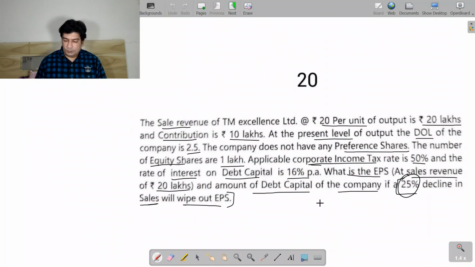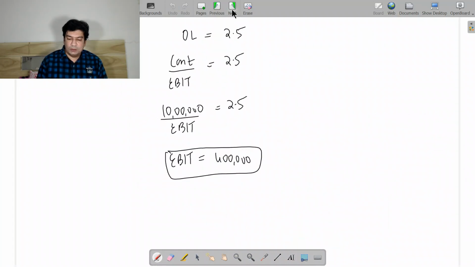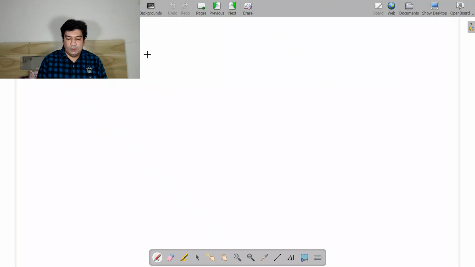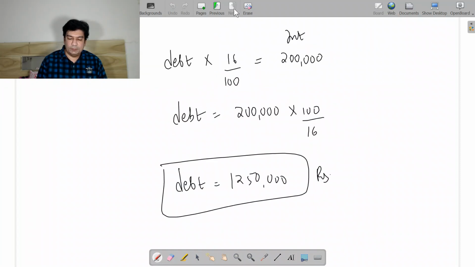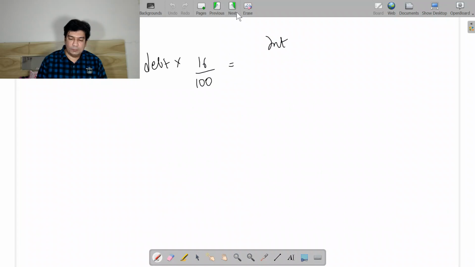So what is the earning per share? We are able to find it. Now how much is the amount of debt capital? So we will find that. Whatever debt I have taken, on that I have to pay interest at the rate of 16%, and my total interest is 1,50,000.